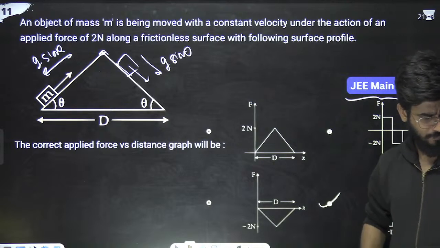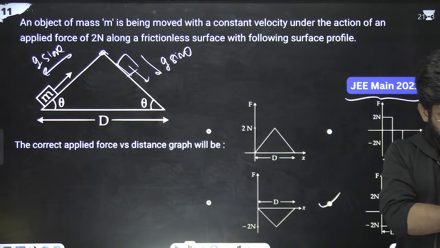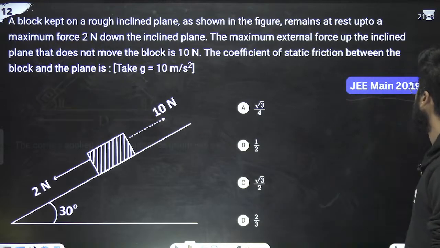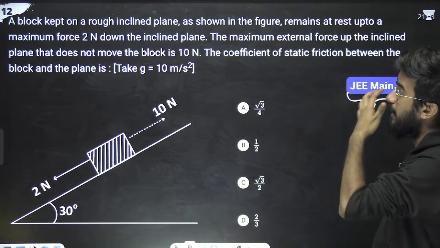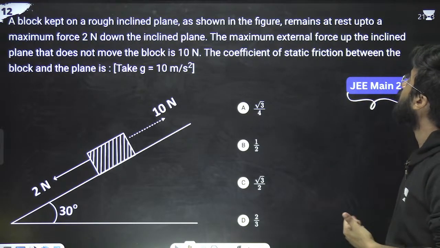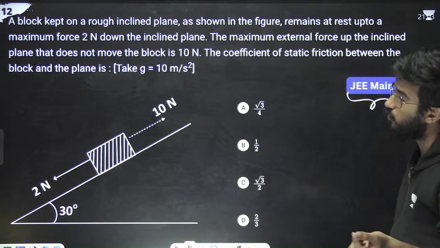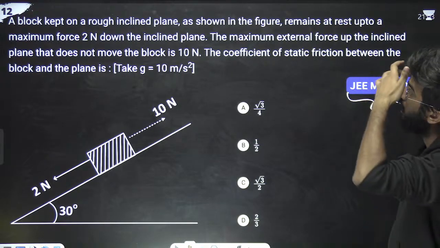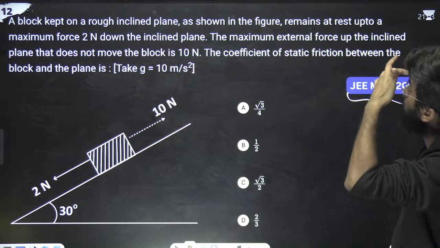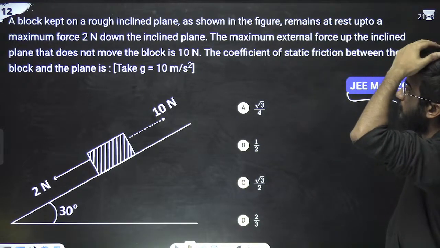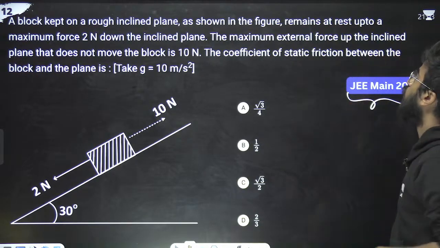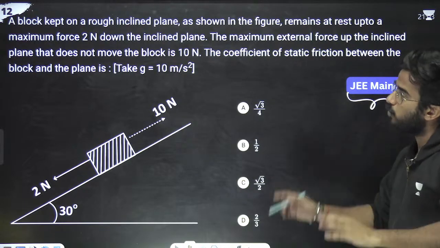Got it? Have you got it? Should we move on to the next thing? Next question. JMain 2019. What is the question saying? A block kept on a rough inclined plane as shown in the figure remains at rest up to a maximum force of 2 Newton. Okay. The maximum external force up the inclined plane that does not move the block is 10 Newton. The coefficient of static friction between the block and the plane is, look at one thing.